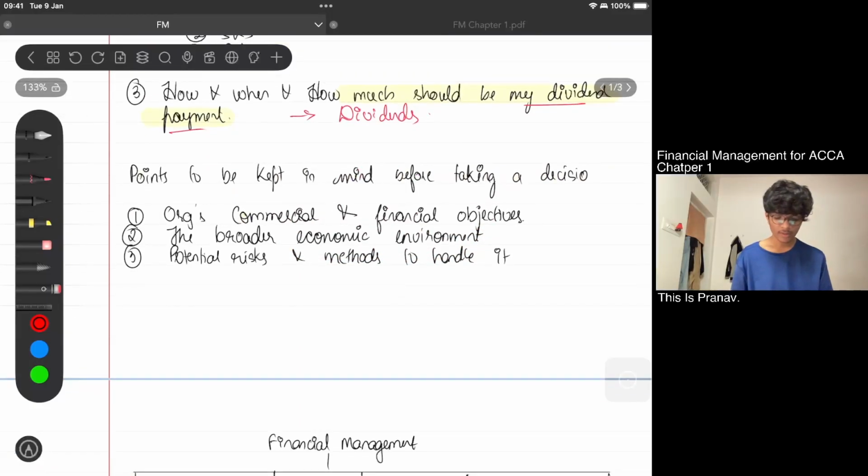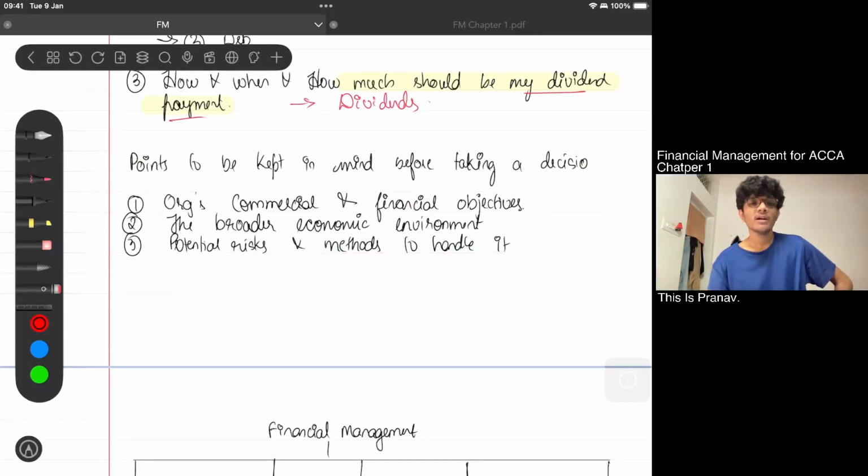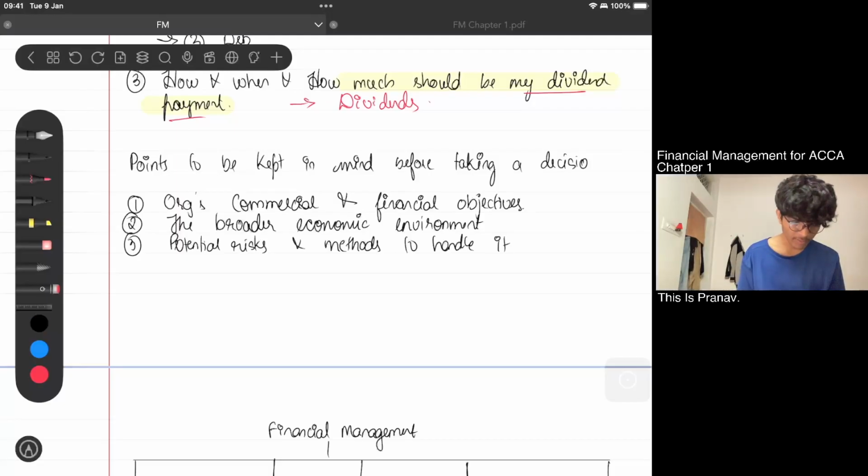Finally, what are the potential risks and methods to handle them? So what will be the potential risk of my decision? What will be my risk? Firstly, let's talk about interest.